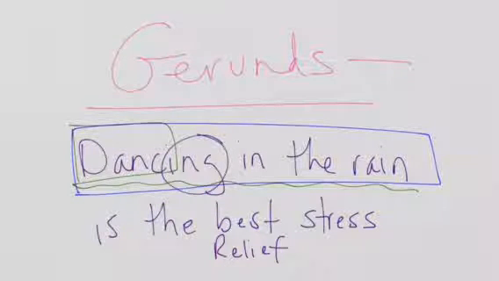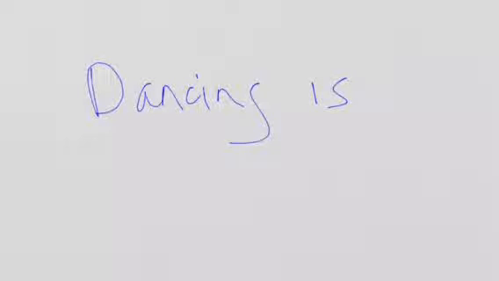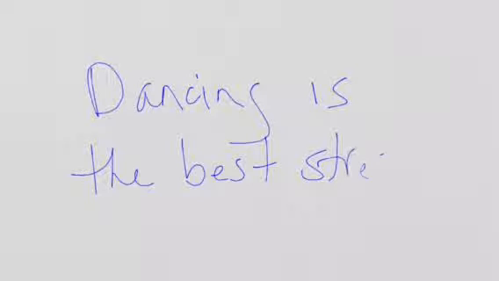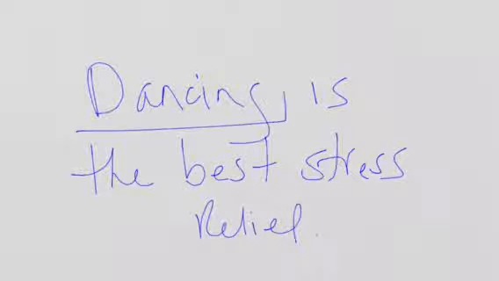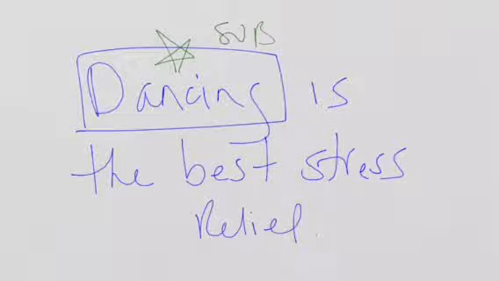To make it even simpler, you could just eliminate the extraneous information in the sentence, and you could say, "Dancing is the best stress relief." And now you have dancing as the clear subject of the sentence. It's not in a phrase, but it might help you see that it's acting like the subject.